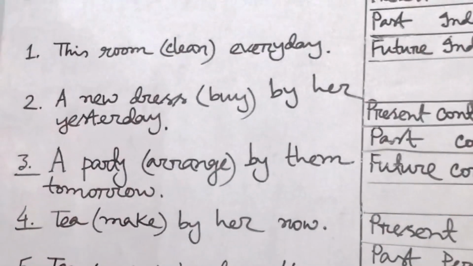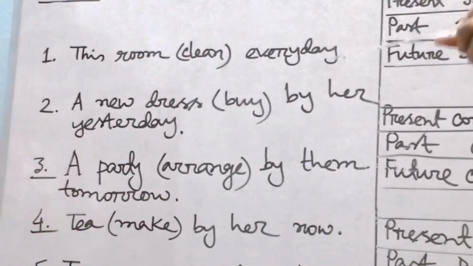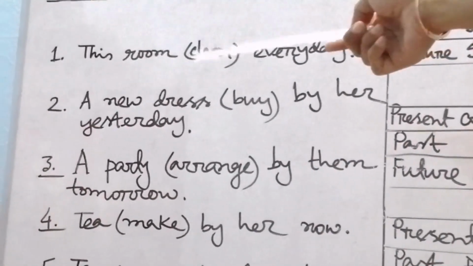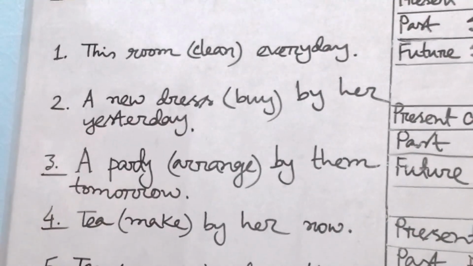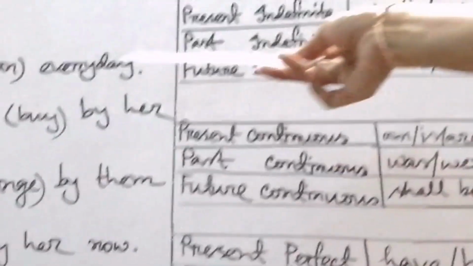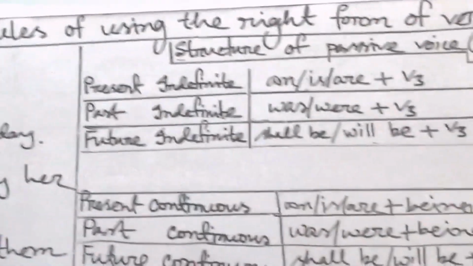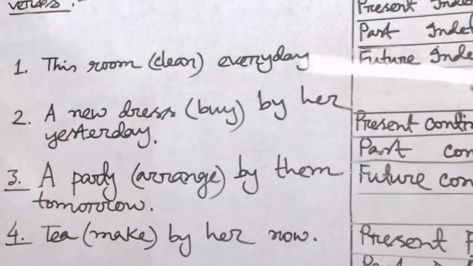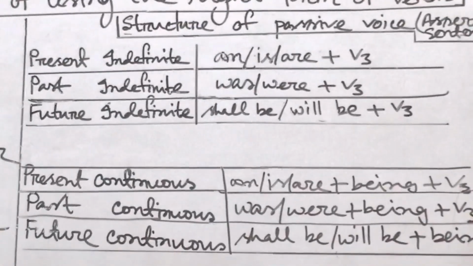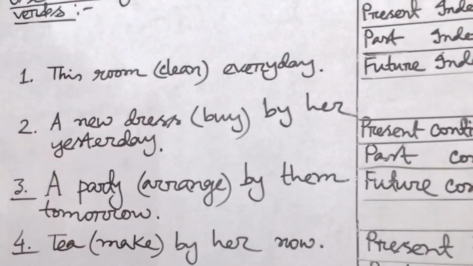Here we find that this room, the object, has taken the place of the subject, so we have to use the passive structure, the passive structure of present indefinite tense, because we have found every day. So we will change this verb according to the passive structure of present indefinite tense. Then tell me what will be the right answer here: this room cleans every day or is cleaned every day?